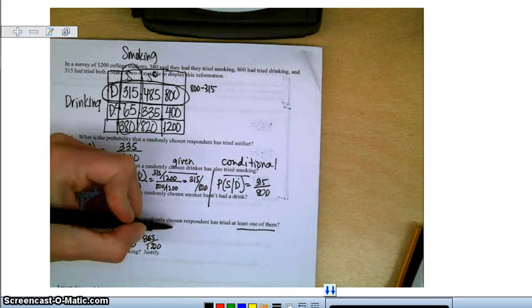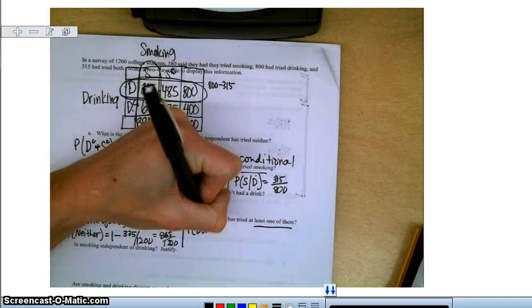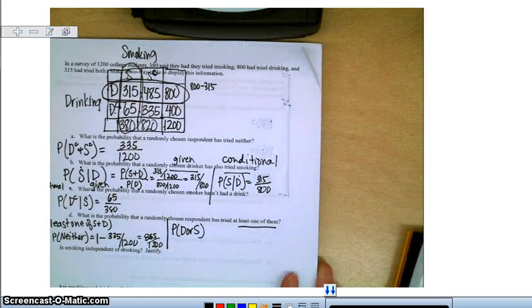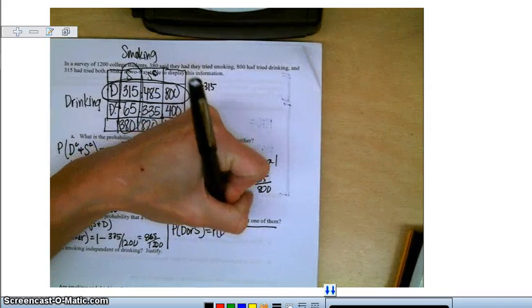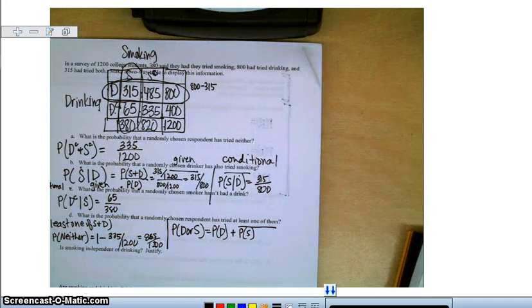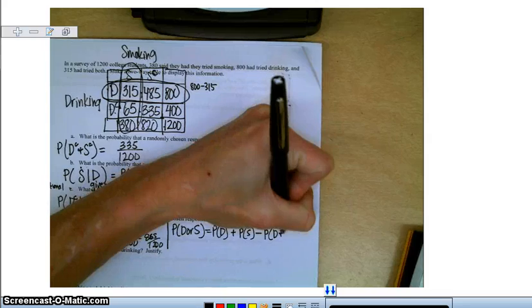Now let's see if that works if we think about it differently. What is the probability the randomly chosen respondent has tried at least one of them? That would mean drinking or smoking. So how can you try drinking or smoking? You could have just tried drinking, plus you could have just tried smoking, but we counted people that have tried both, so we have to take out the probability of drinking and smoking.